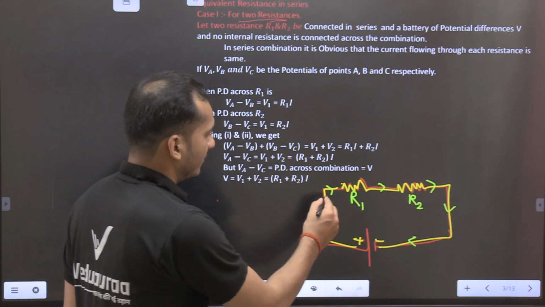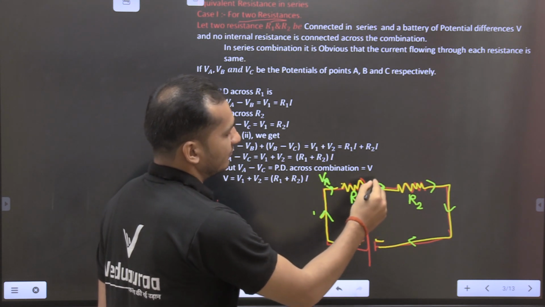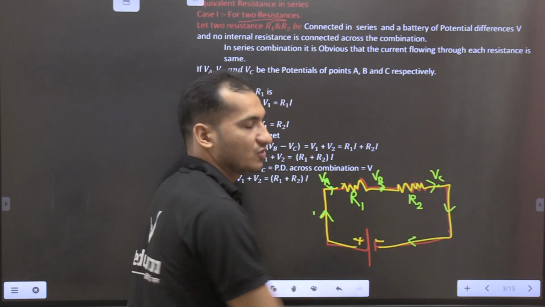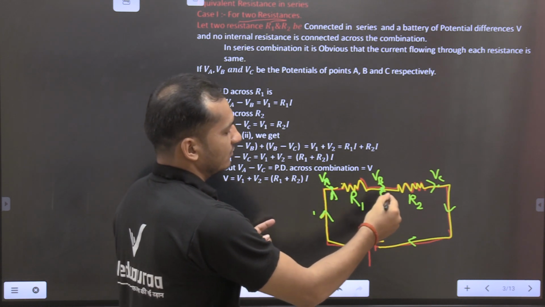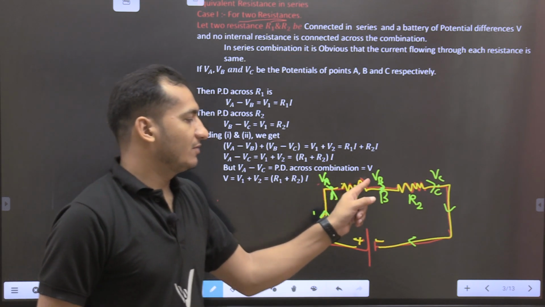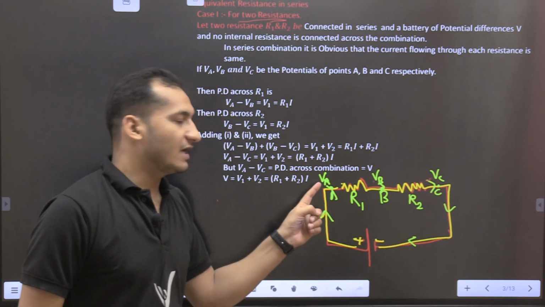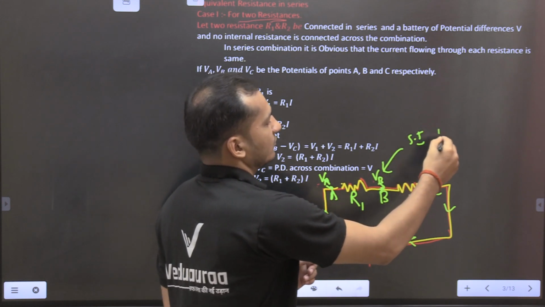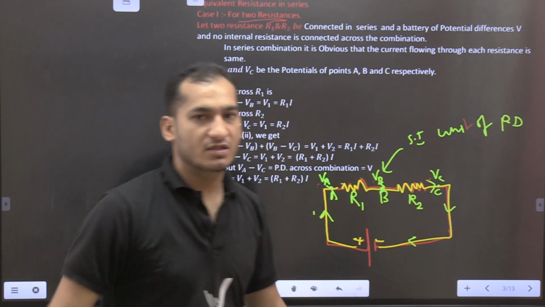You see here, this potential at point A we denote VA, and this potential at point B we denote VB, and this potential at point C is known as VC. So you take the points A, B and C. VA is our potential, VB is our potential, and VC is also our potential. V is the SI unit of potential difference.